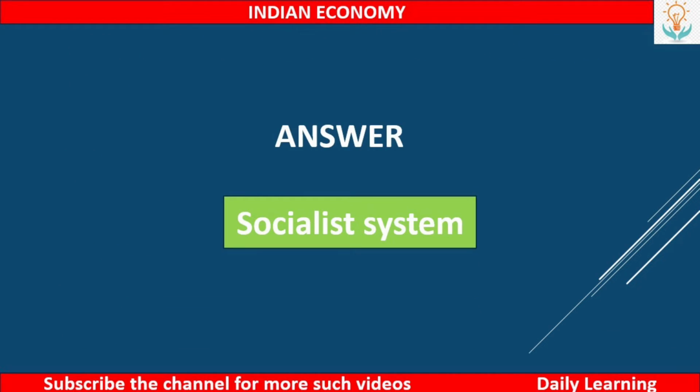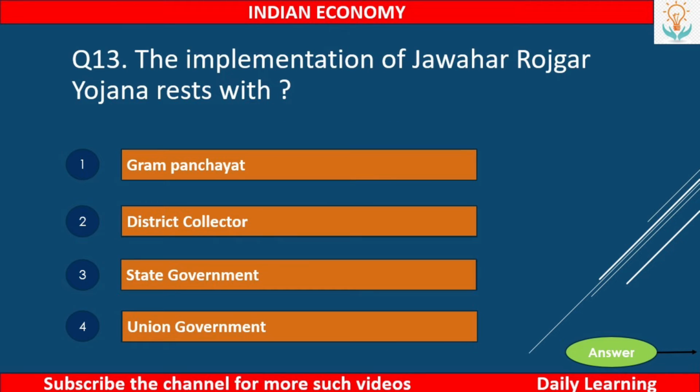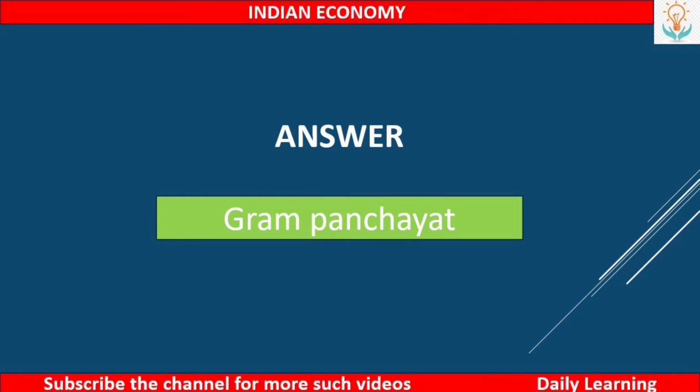So the answer is socialist system. Next, the implementation of Jawahar Rozgar Yojana rests with number 1, Gram Panchayat, number 2, district collector, number 3, state government, or number 4, union government. So the answer is Gram Panchayat.